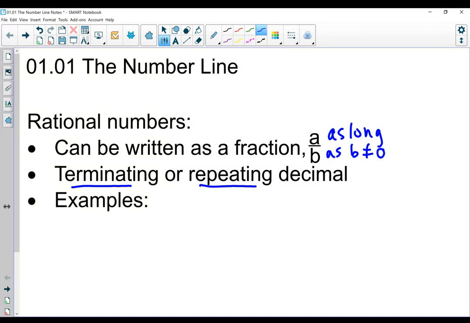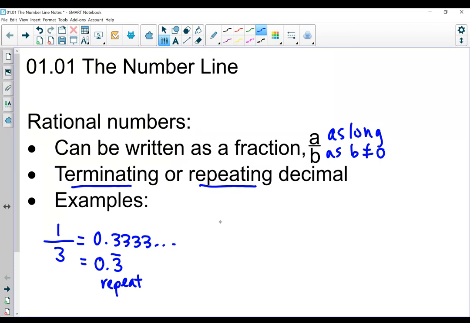And now for examples. An easy example of a rational number would be like 1/3. That's a fraction. We look at that, we all know it's a fraction. But I could also write it as a decimal. 1/3 as a decimal is 0.3333. We know the threes go on and on forever, which means I could write it as 0.3 repeating. That would be a repeating decimal. So we have an example of a repeating decimal here. We have an example of a fraction.